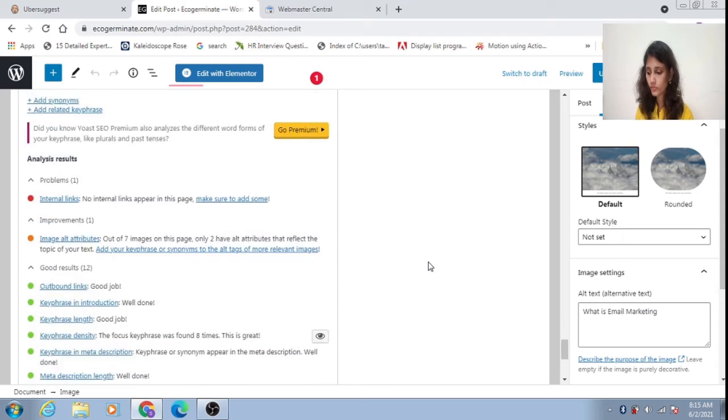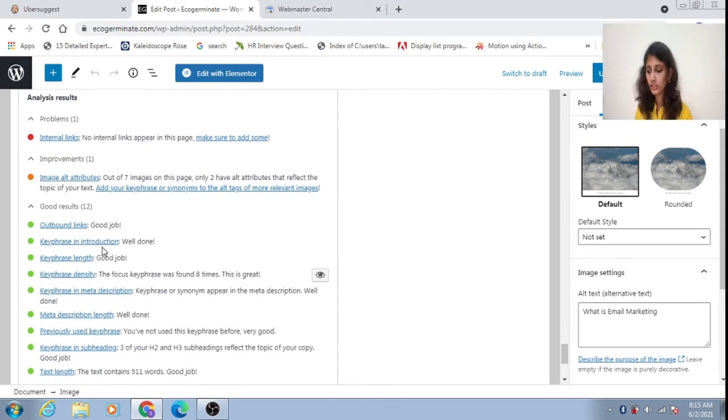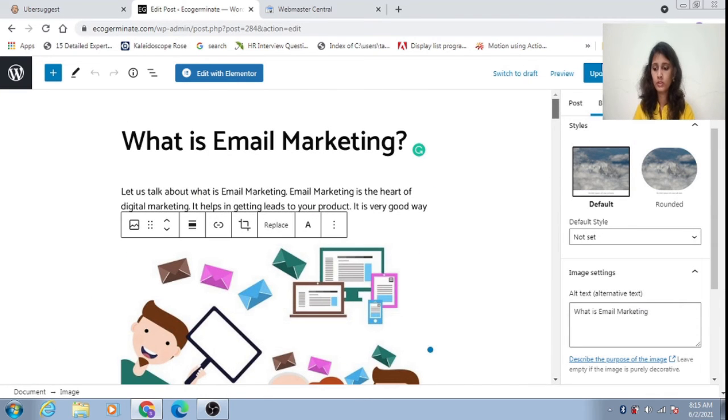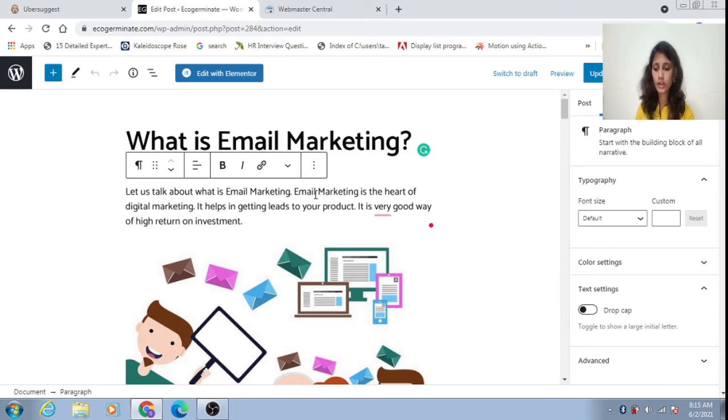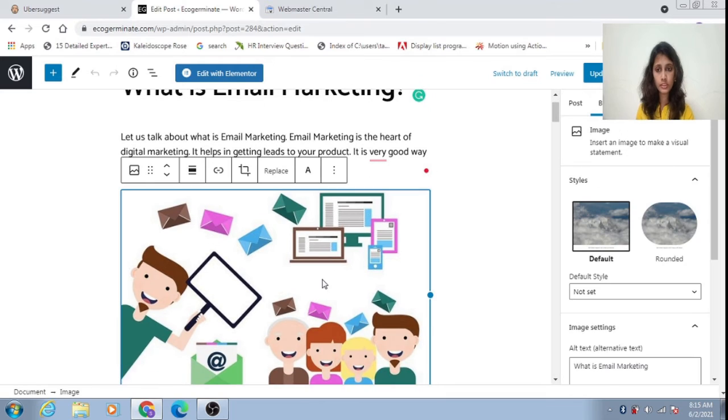Now, what is key phrase introduction? This is the key phrase introduction, and in the first paragraph you should have the key phrase. For image attributes also, the alt text should have the key phrase for at least one image, or the first image.